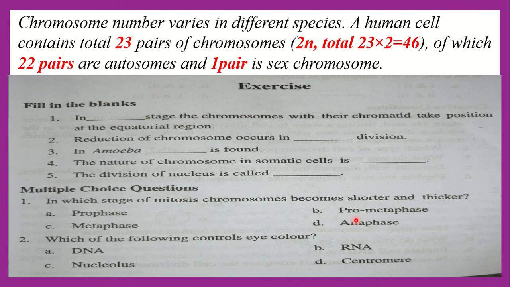But now here is a question: chromosome number varies in different species. In human, a cell contains a total of 23 pairs of chromosomes. Here 23 pairs of chromosomes means diploid. Total 23 into 2, 46. So we can say that a human cell contains 46 chromosomes, of which out of 46, 22 pairs are autosomes. I think you know autosomes help to develop the growth of the body, and one pair is sex chromosome.